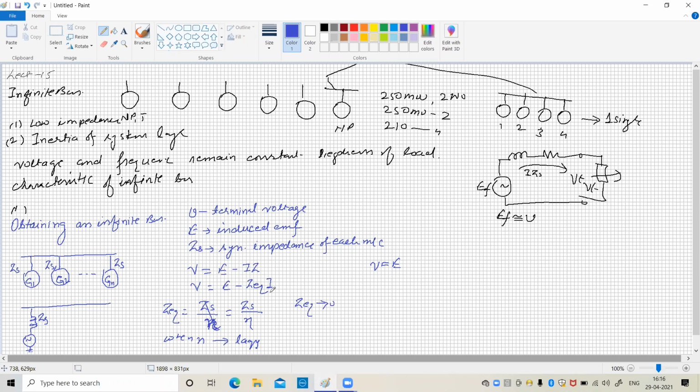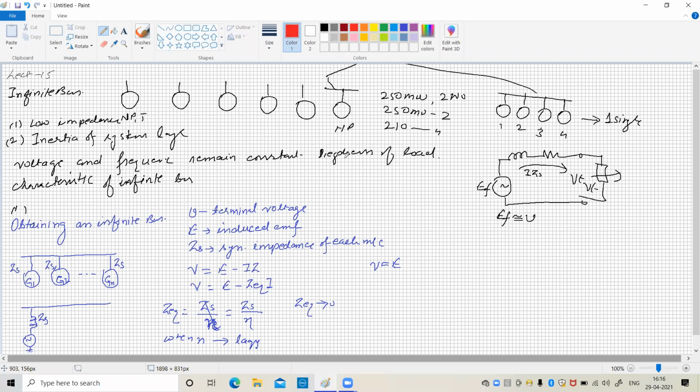Load increases, load decreases; since the equivalent impedance is nearly zero, it does not affect the terminal voltage. V is equal to E minus zero, so V is equal to E. Hence we can obtain constant voltage regardless of load current or load condition.